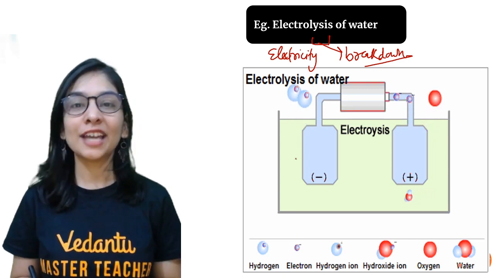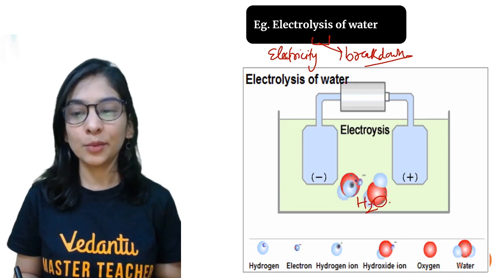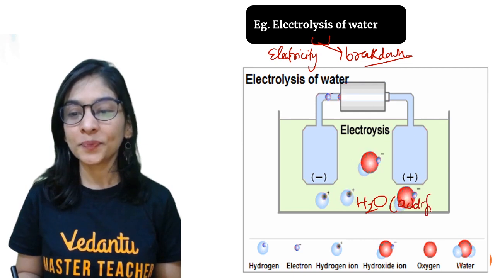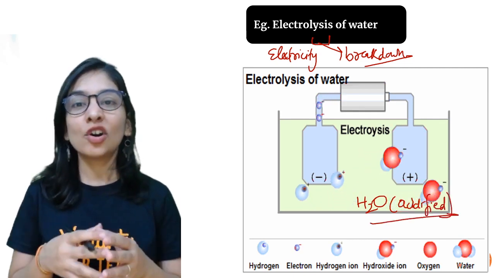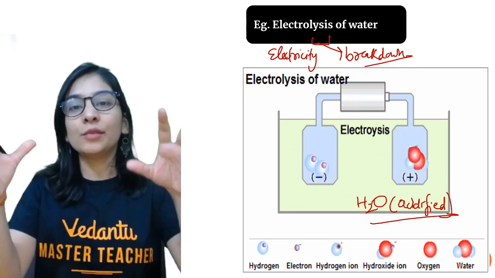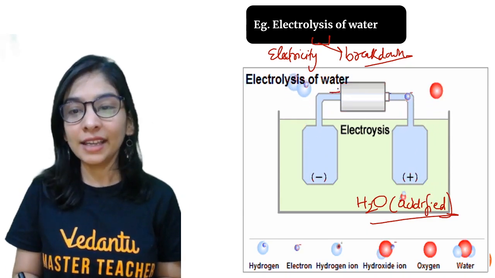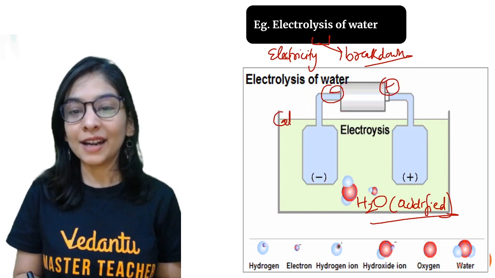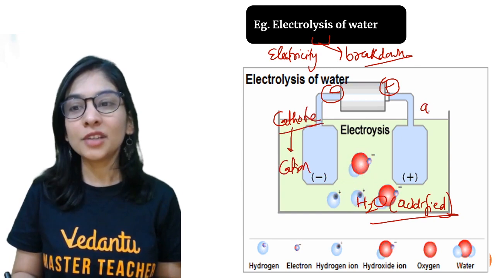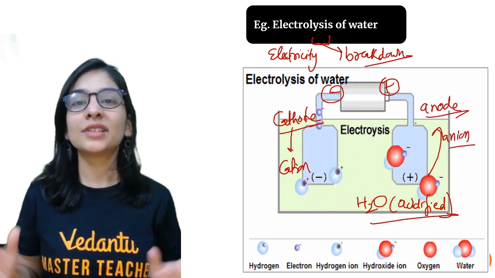Very famous example that you know is electrolysis of water. When I'm going to take water, not normal distilled water, I will put some 2 to 3 drops of acid into it. So I'll call it acidified water, because the acid is somehow helping water to dissociate into ions so that they can move towards the respective electrodes. So there are the positive terminal and negative terminal of the battery, and the negative terminal of the battery is called the cathode because it attracts cations, and the positive terminal is called the anode as it attracts anions. Why? Opposites attract.